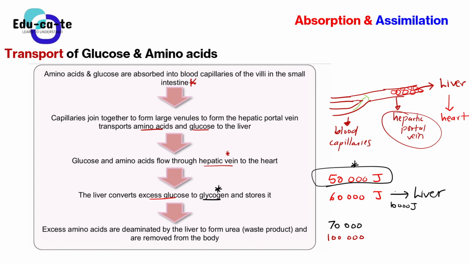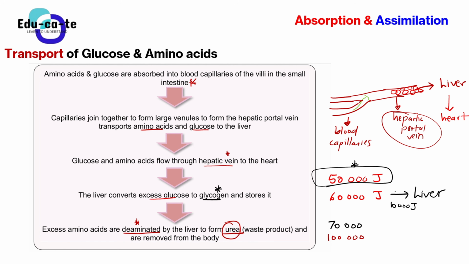That extra 30,000 amino acids is deaminated by the liver to form urea. When you say that the liver is deaminating the amino acids, it simply means that it is breaking them down. Okay, deamination.